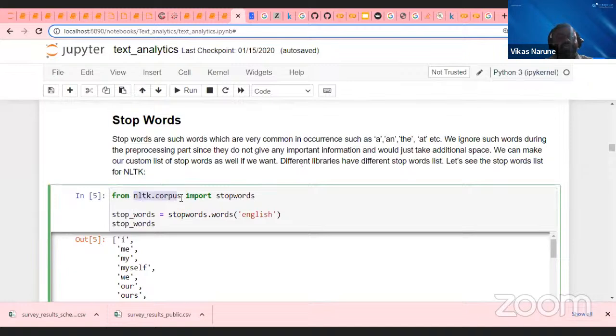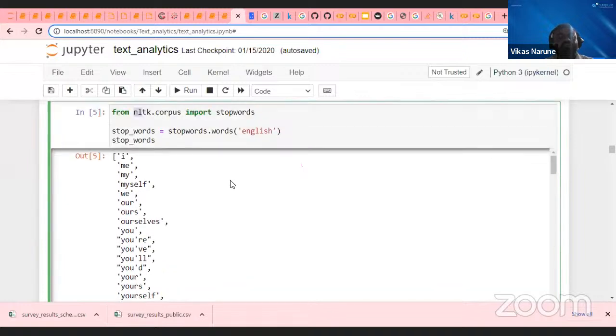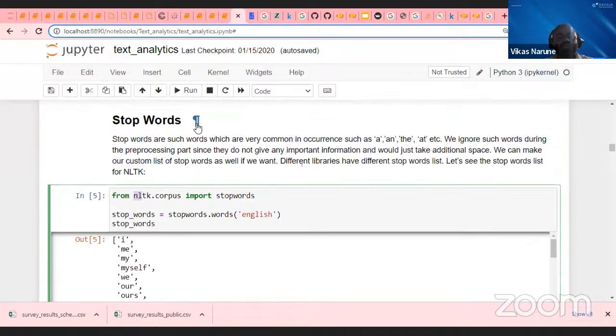You can see some examples. I have written here nltk.corpus. From the NLTK corpus, we are importing stopwords, especially for the English language. You can provide Hindi, Odia, Kannada, Telugu, Tamil, Marathi, everything. NLTK supports all these languages. Now, what I am trying to do, guys, try to understand here.